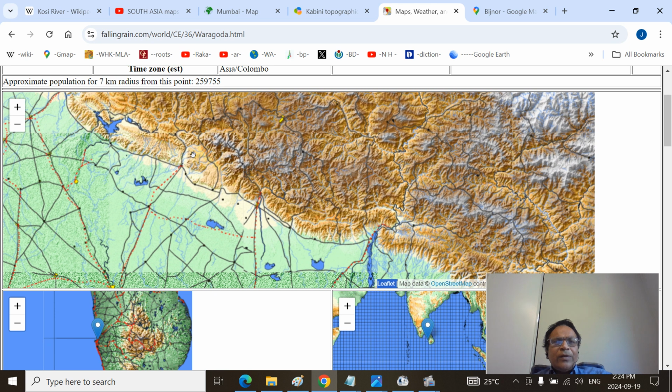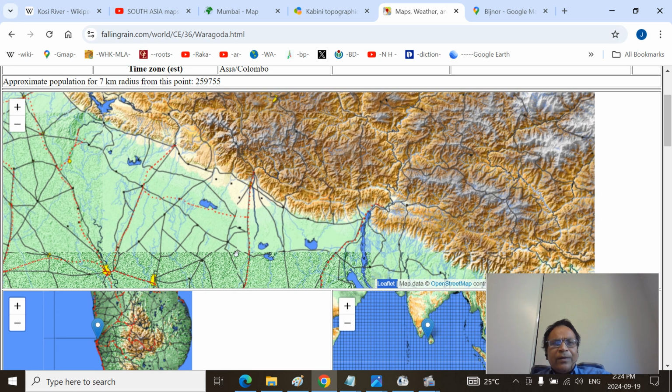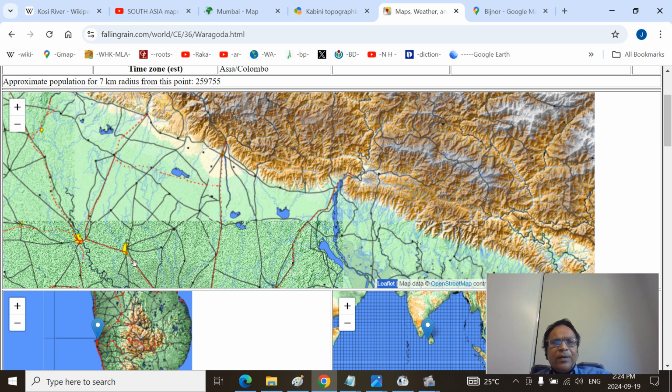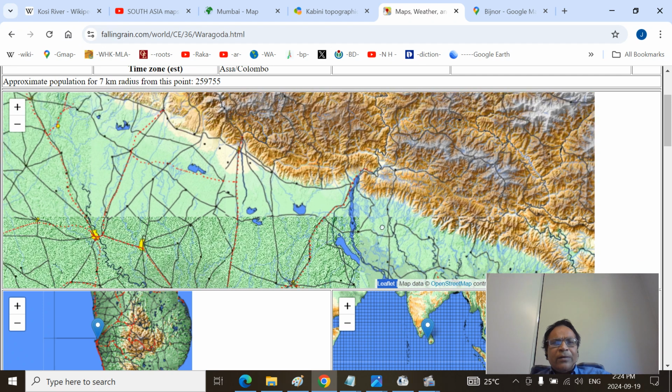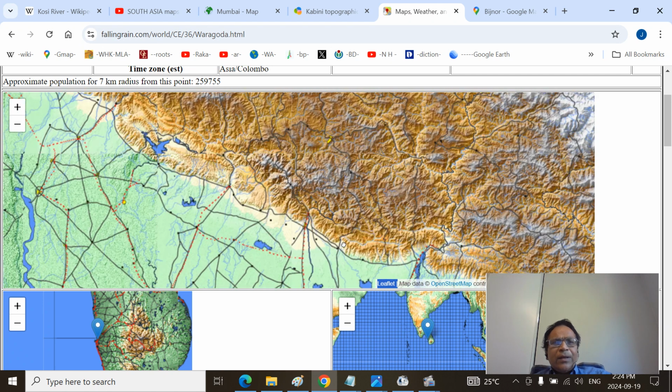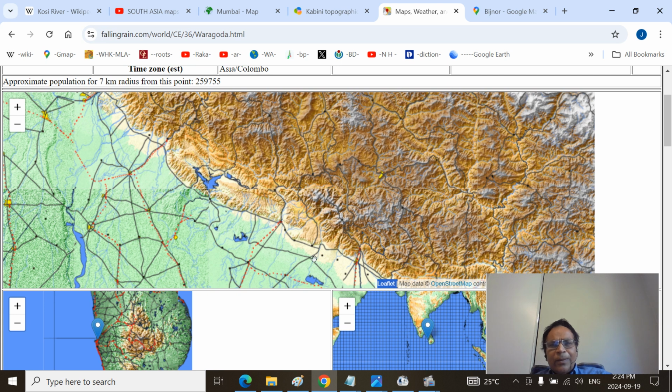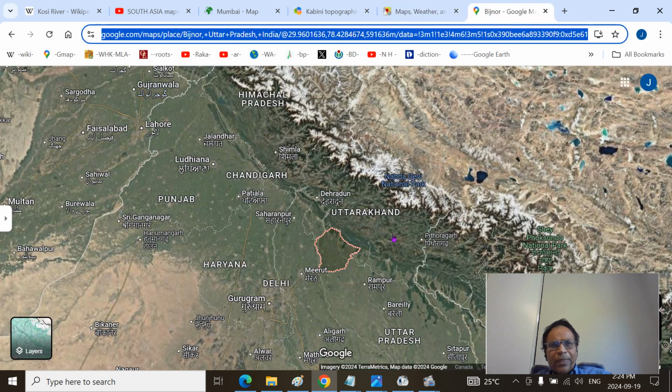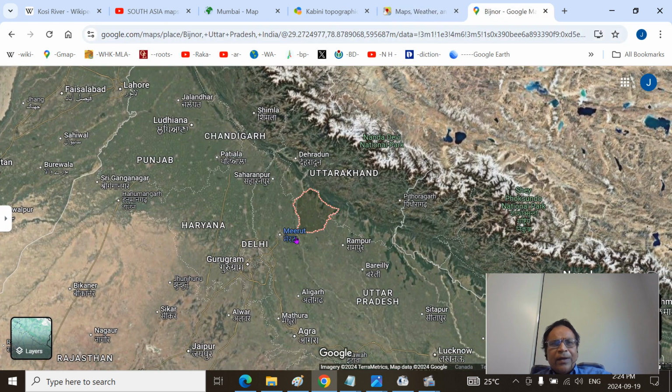This is the Kosi River. This is the Ramnagar railway terminus from the Bareilly town. You can see. And this is the Rampur Princely State. This is the Banbasa, Tanakpur areas, Kali Sharda River. This is the Pilibhit town. So all this is the Shivaliks, outer Himalaya. So I have just jotted the Bijnor district here so that you can see the Shivaliks here.